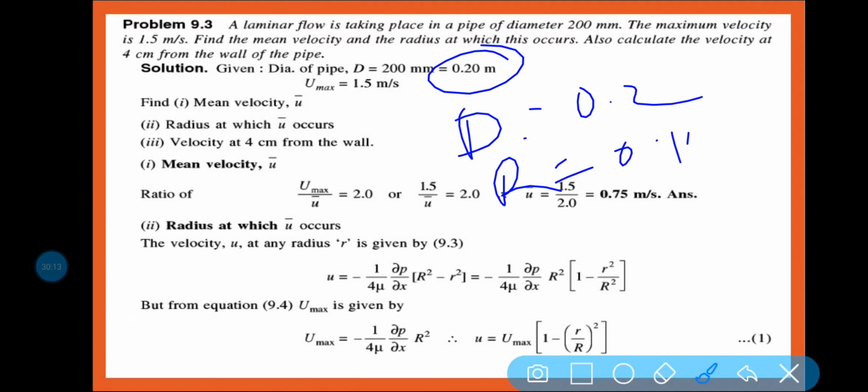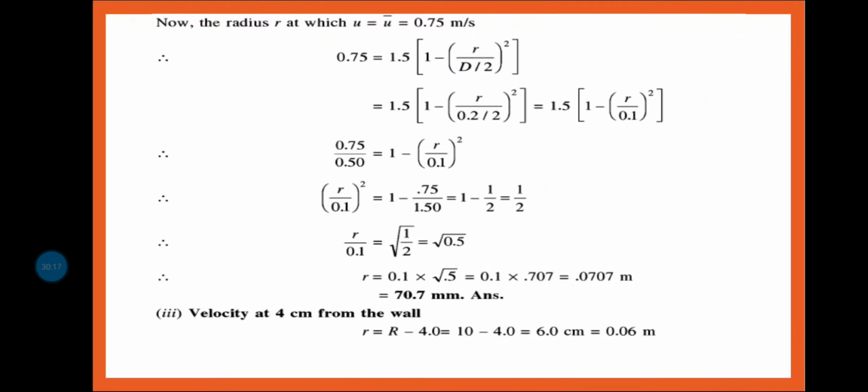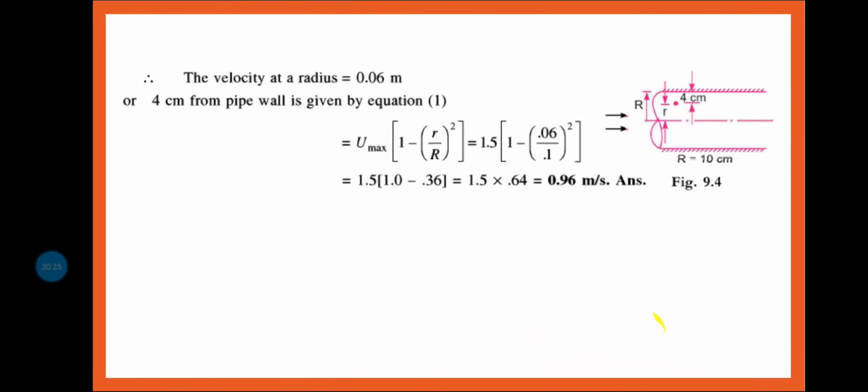So what is the R? R is equal to 0.1 meter, and that is equal to 10 centimeter, isn't it? So r is equal to 10 centimeter minus 4 centimeter, so small r you can find out as 0.06 meter.